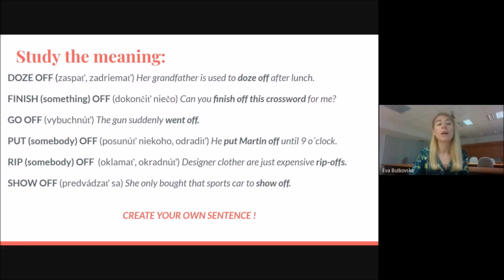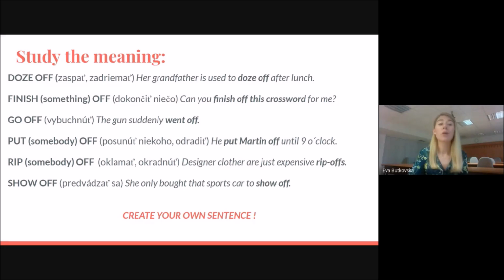Next one, we talked about finish off, or finish something off, means to complete or finish the last part of something. So if I ask you, can you finish off this crossword for me? It means, can you do the last part of this crossword for me, for example.